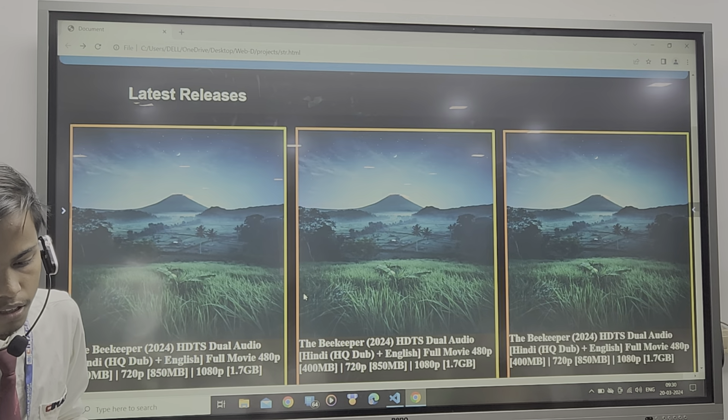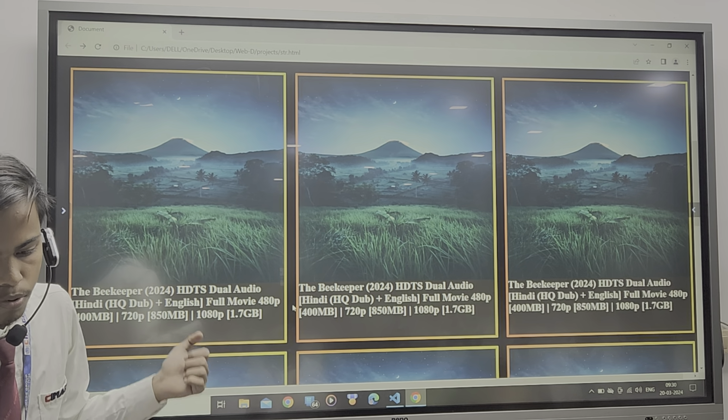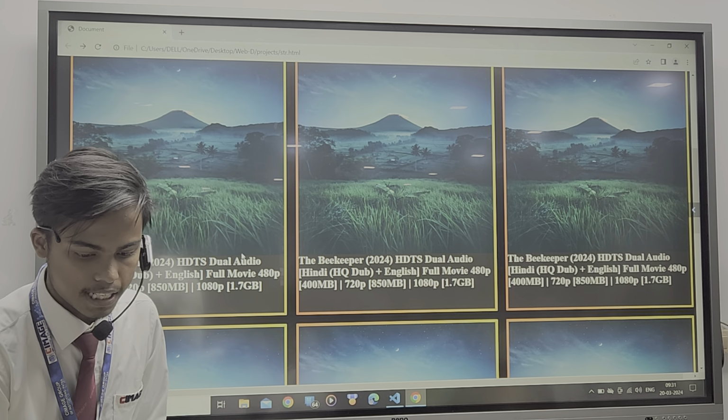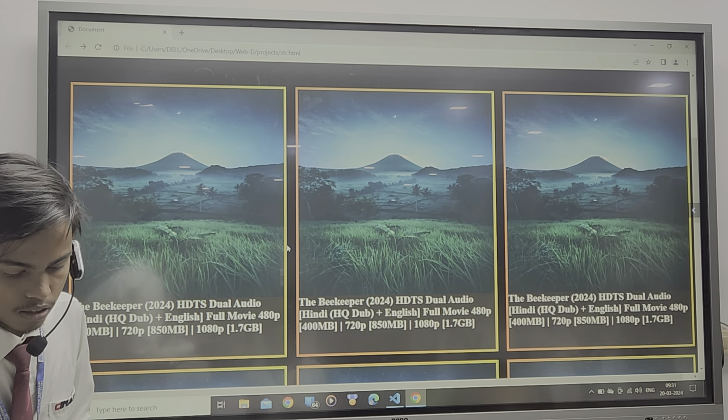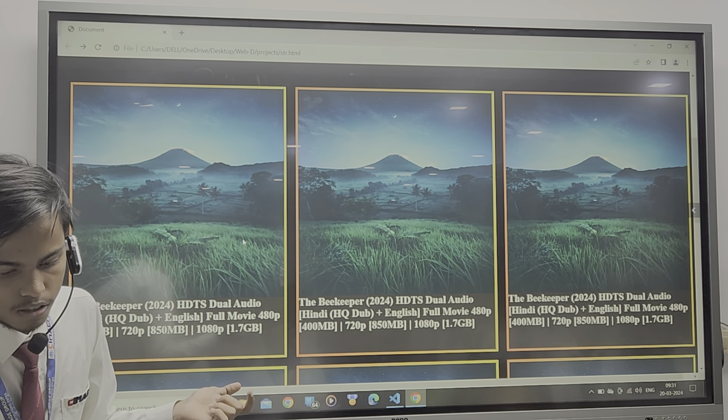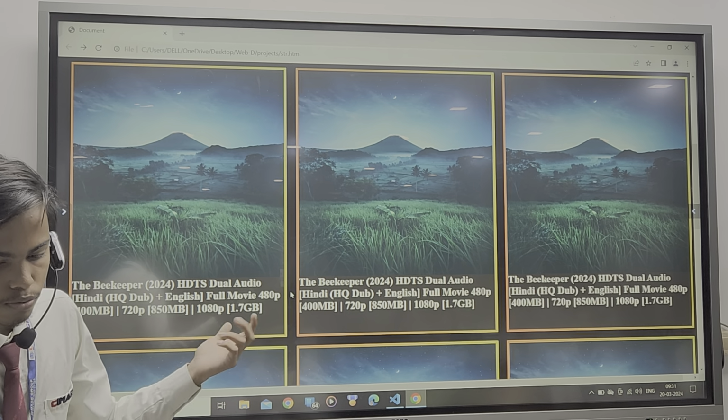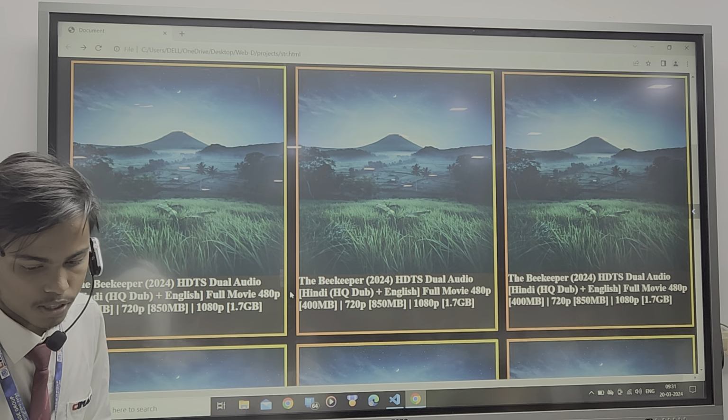I have used a transform property which is used to scale the image, and here can be many movies and templates where we use backend, if you use backend in this website.